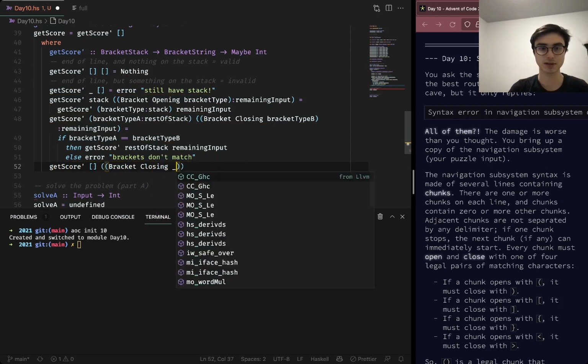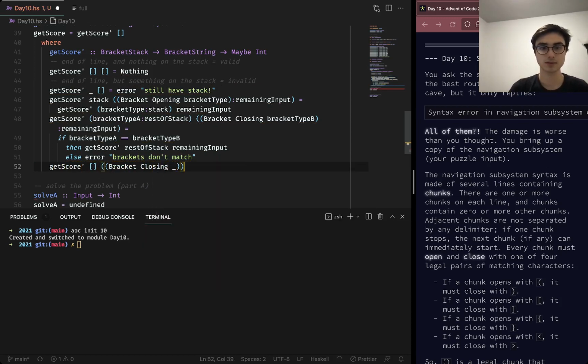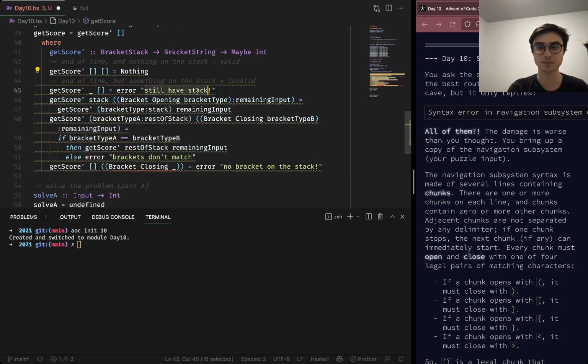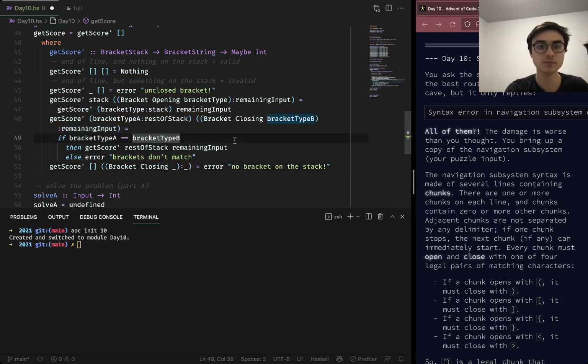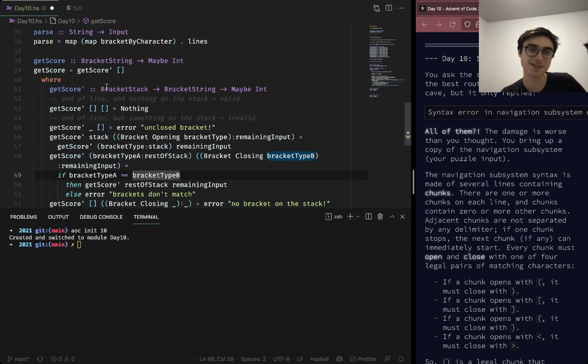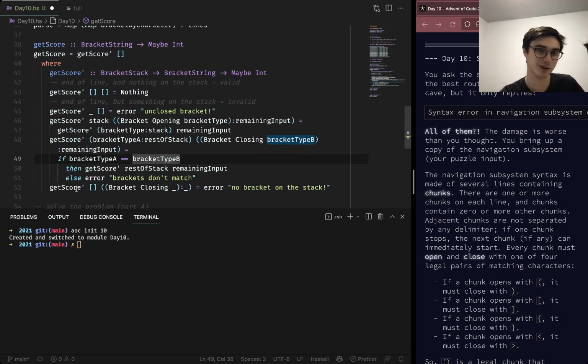Bracket closing. There's an error: no bracket on the stack. Unclosed bracket. Yes. Okay, that's all the cases. So thank you, Haskell type checker, or linter or whatever, for catching that we were missing cases.